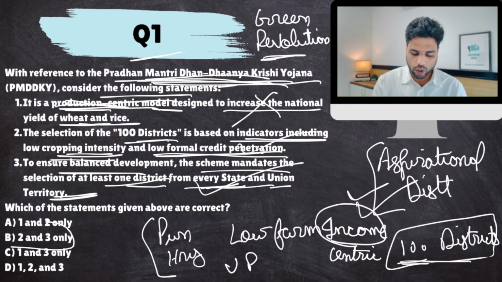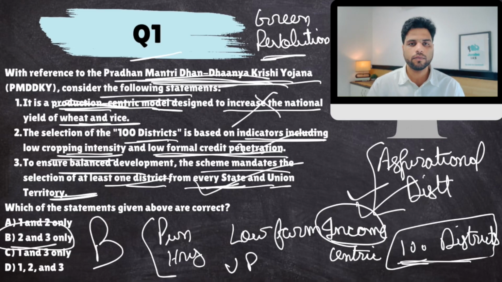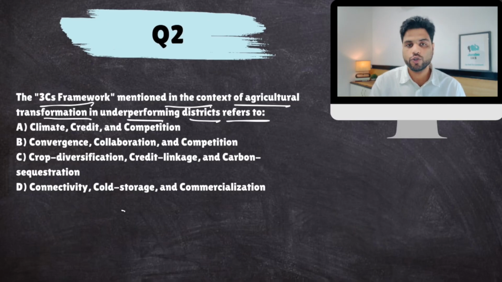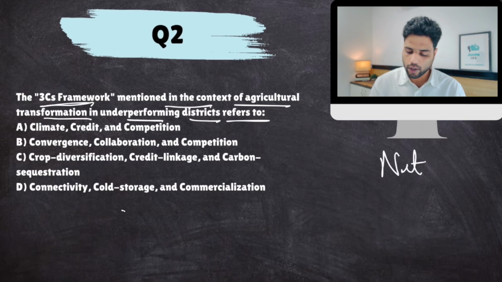Okay, so the answer would come out to be B. Simple. Okay, next question. The 3 C's framework mentioned in the context of agricultural transformation in underperforming districts refers to. Now, the thing is that this 3C framework was given by Niti Aayog.